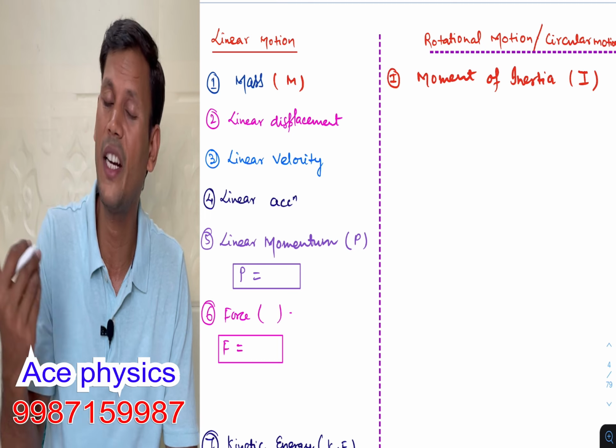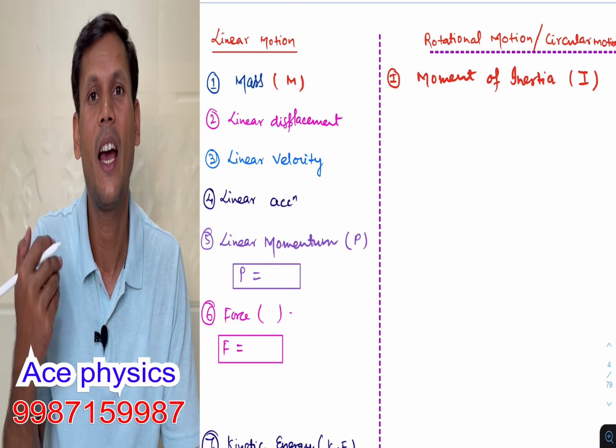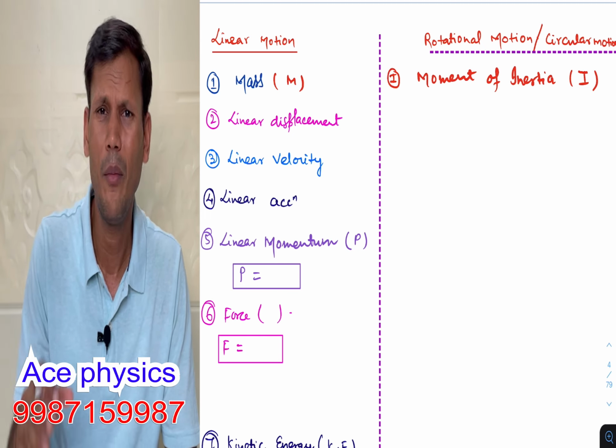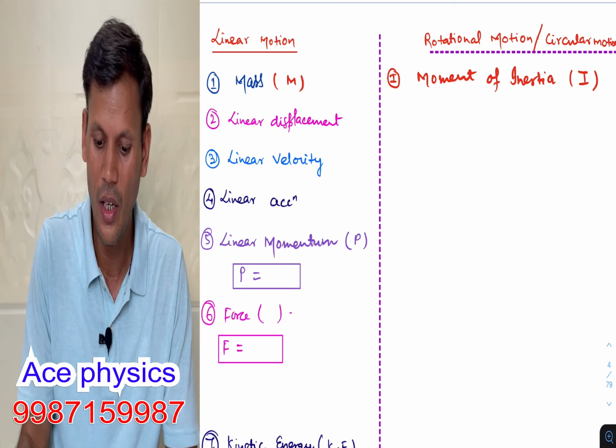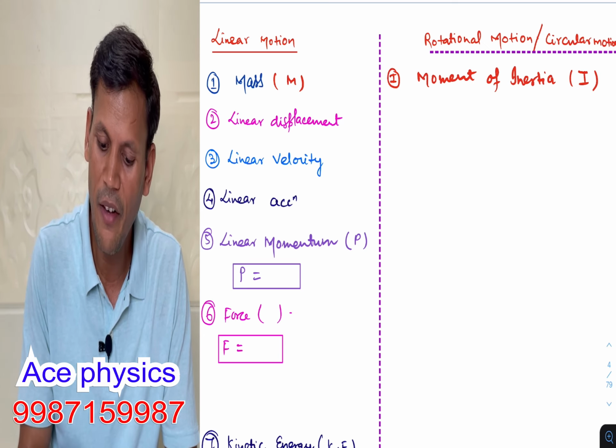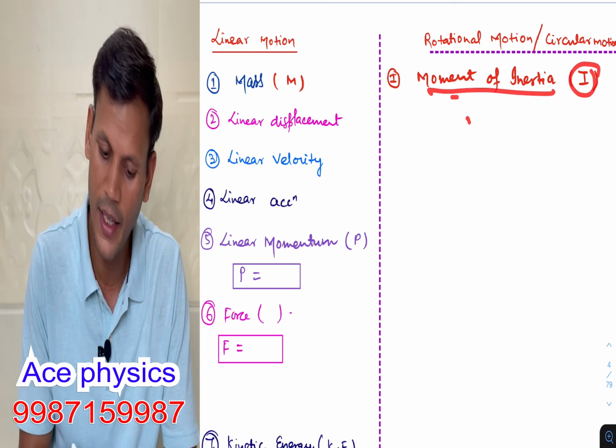Actually moment of inertia I is mr square, but we will see it later on. First of all, moment of inertia is represented by I.